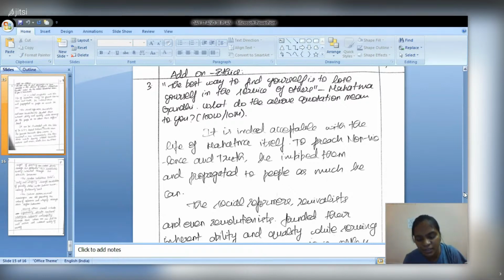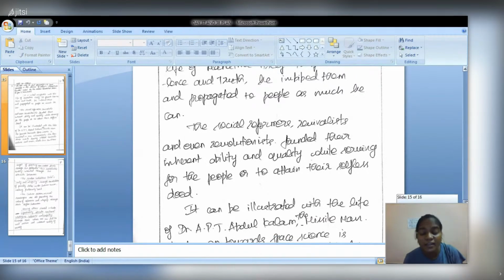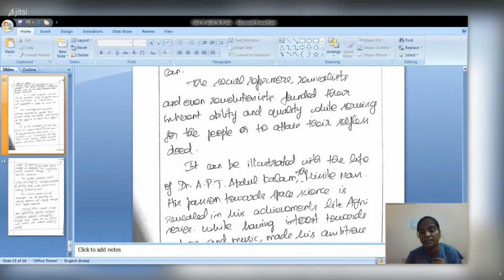I have given that social reformers, revivalists, or even revolutionaries have found themselves through serving others. I have given the example of Dr. APJ Abdul Kalam, because though he was popularly known as the missile man, he had more passion towards nature. He had great concern towards the environment.